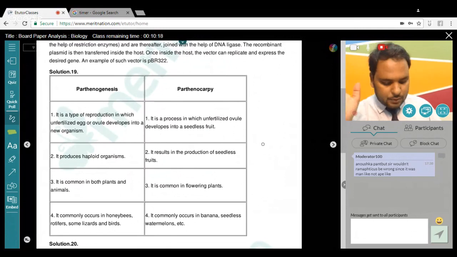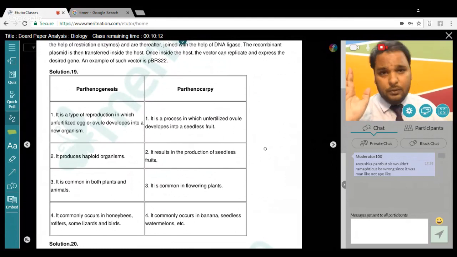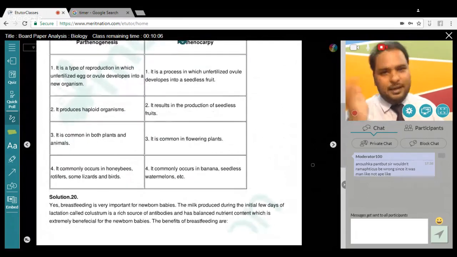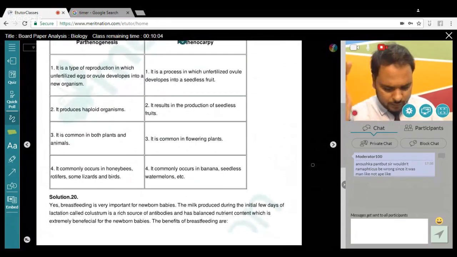Now, question number 20. Medically, it is advised to all young mothers that breastfeeding is the best for their newborn babies. Do you agree? It's a question from your disease chapter. Okay, because of antibodies and also. So you have to write that. Simple. Those who have studied, you know it.